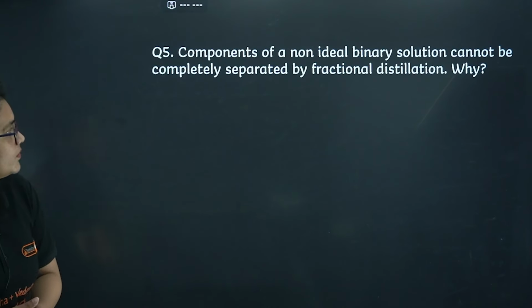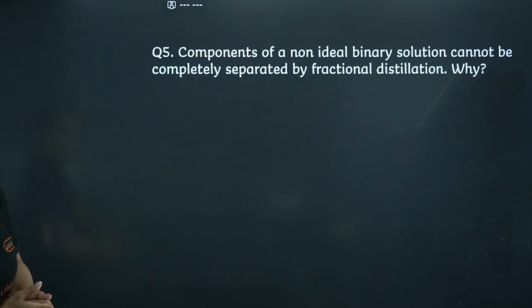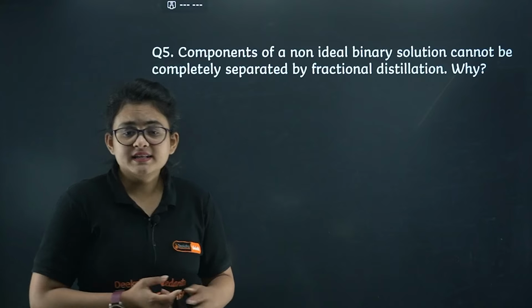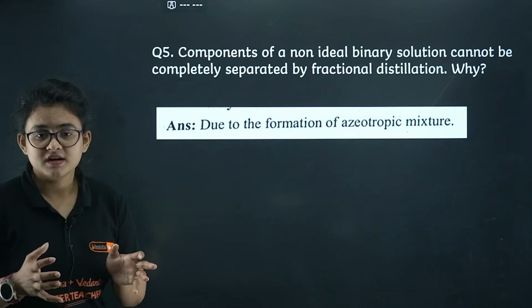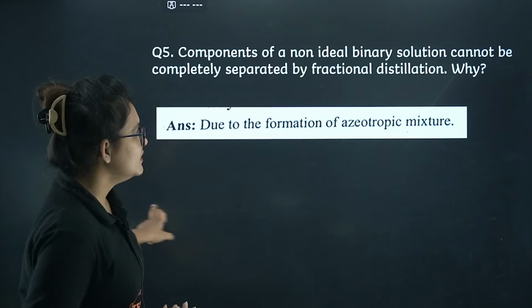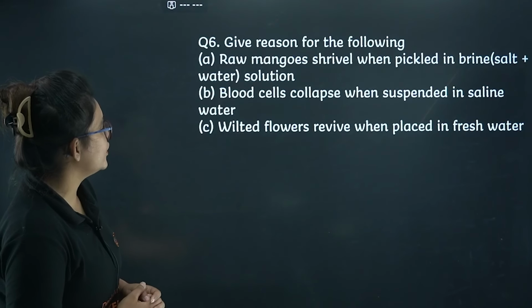So next you can see, components of a non-ideal binary solution cannot be separated by fractional distillation. Why? So basically they form azeotropic mixture. That's the reason they cannot be separable. That's the simple answer. Next you can see, give reason for the following.